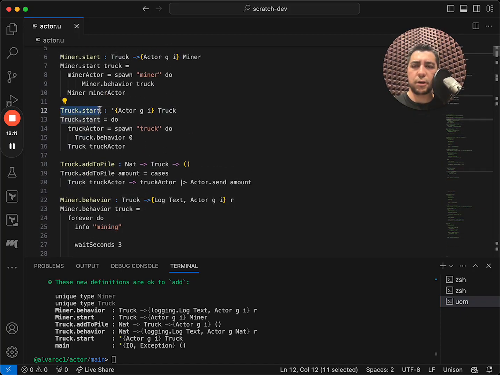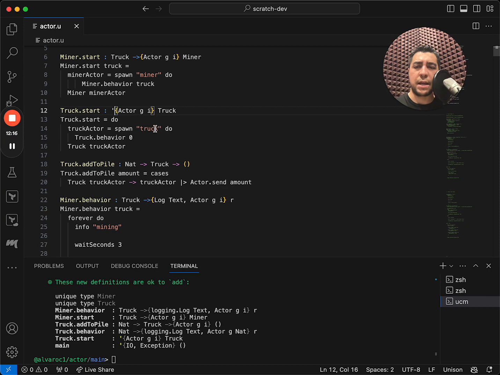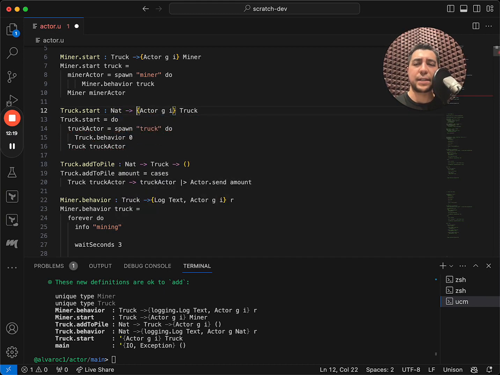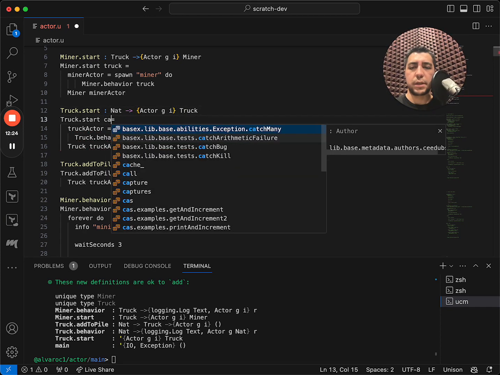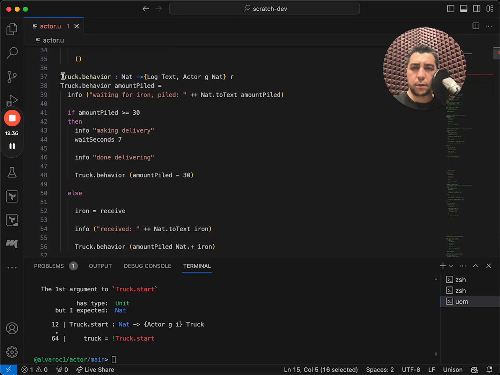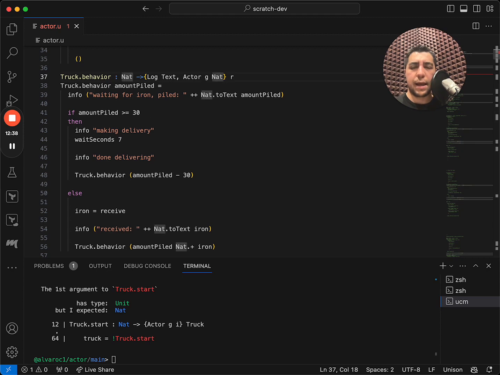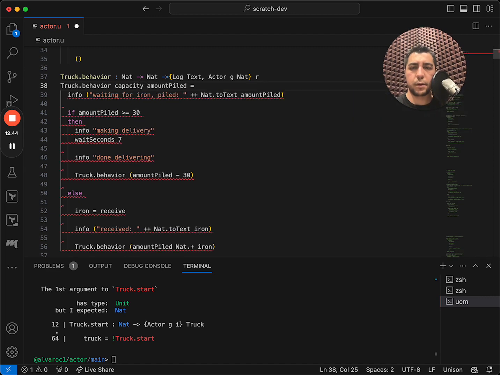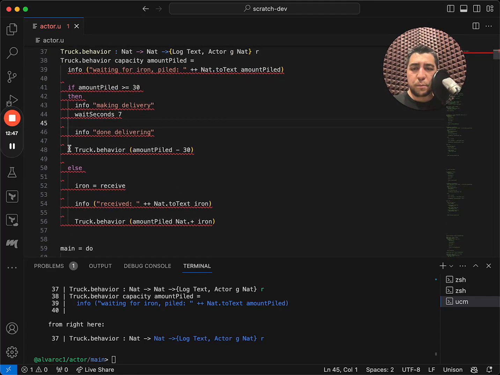So before, when we start a truck, we didn't take anything. It's just a suspended computation. But now let's say we do want to take the capacity of the truck as a parameter. So let's say capacity. This capacity needs to be accessible to the truck behavior. So we'll go to truck behavior and add the capacity here. And we need to also pass it whenever we recurse on the behavior. So capacity.